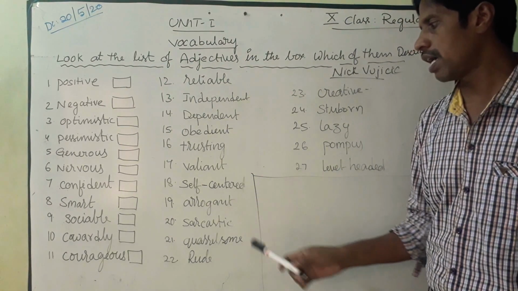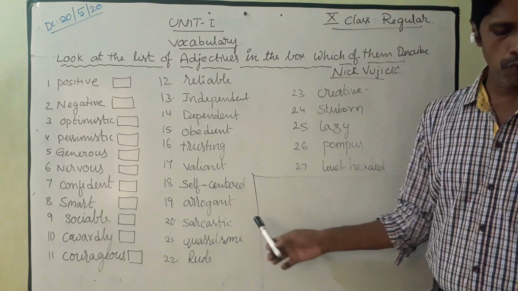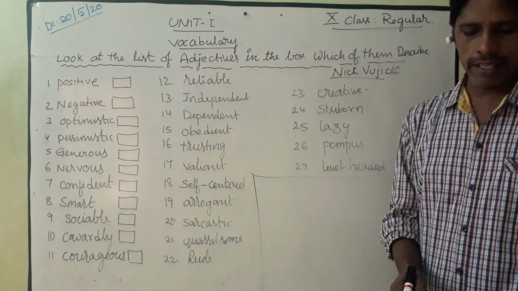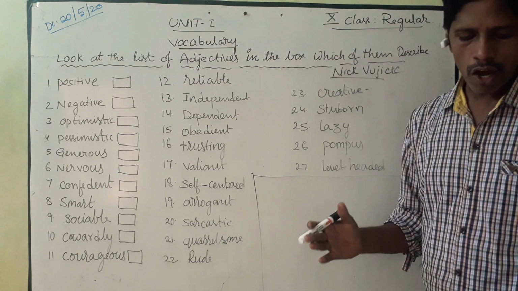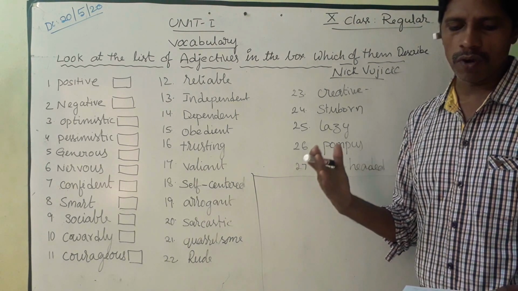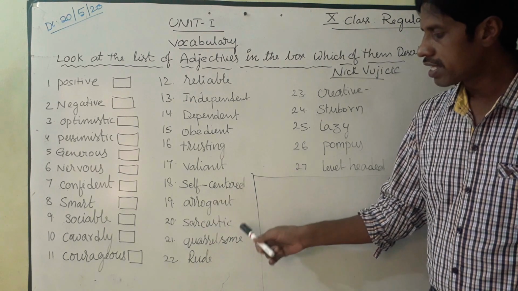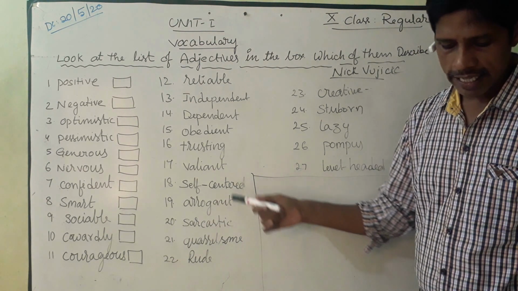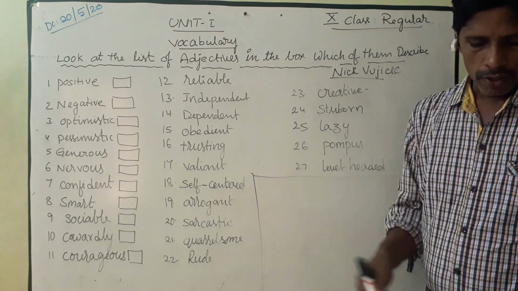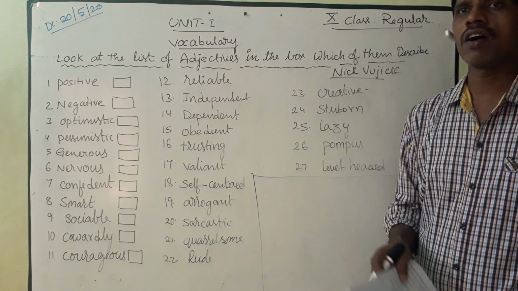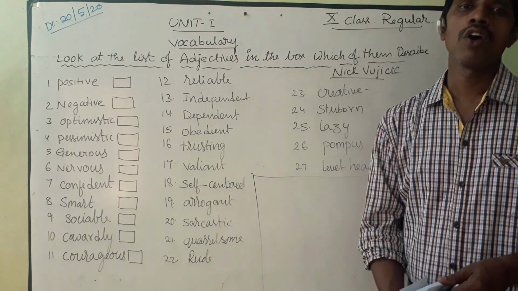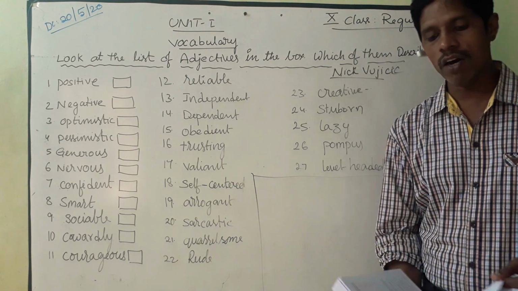He's arrogant and sarcastic. The word sarcastic means saying things that are the opposite of what one means. This word is used especially for making jokes.